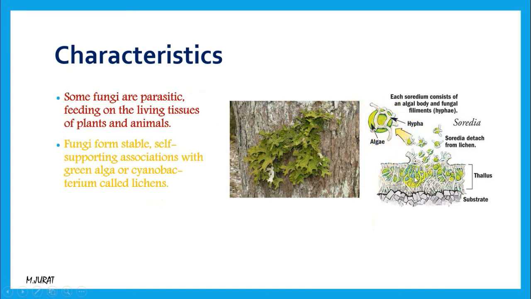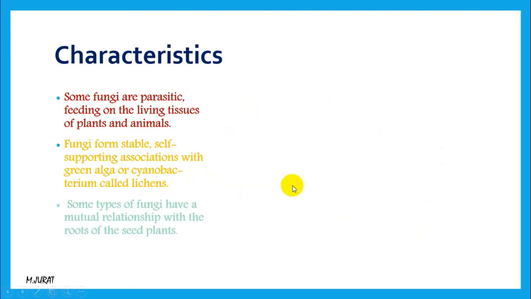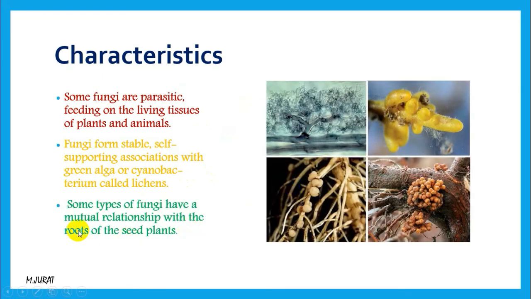They are living with each other. They are making that structure. The structure name is lichen, and this is showing that fungi are not all the time parasitic. Sometimes they can help other organisms carry on their life processes, and sometimes they can have mutualistic relationships with other things. For example, over there you can see that fungi are growing on the root of some trees or branch of some trees.